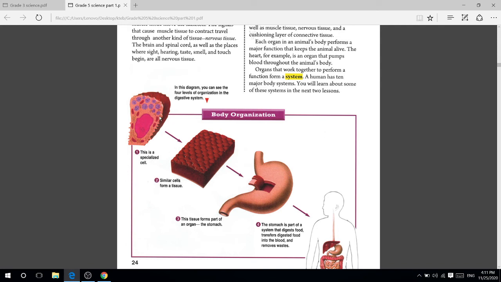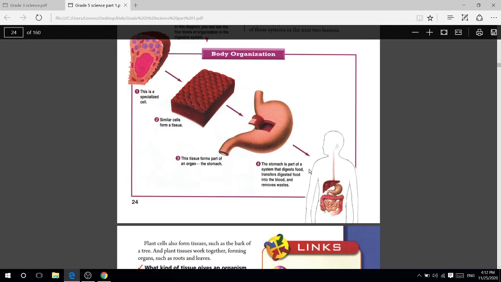This tissue forms a part of an organ, the stomach.